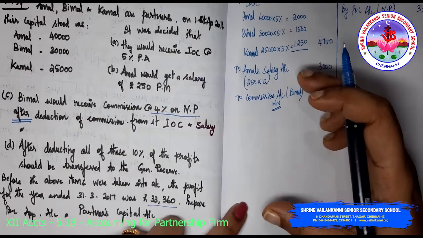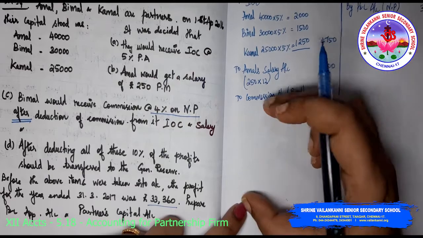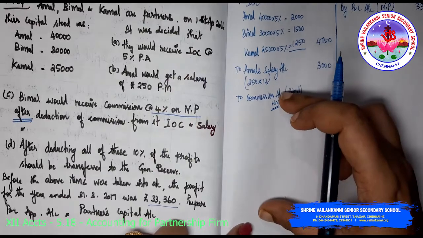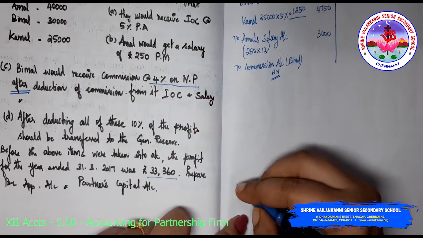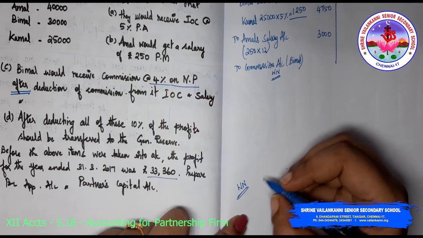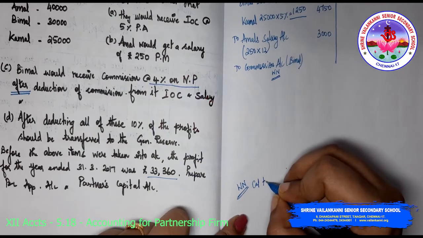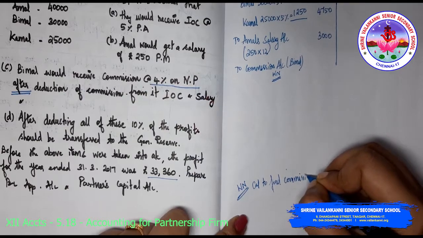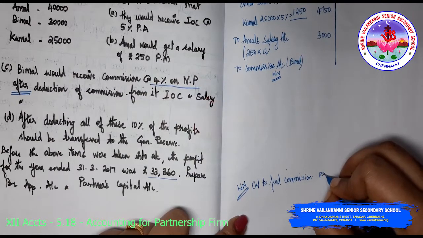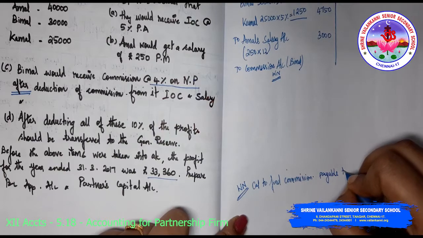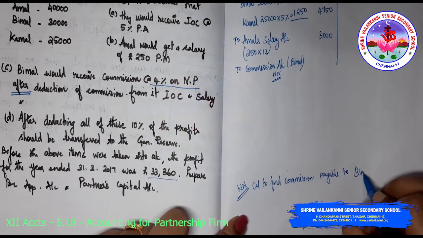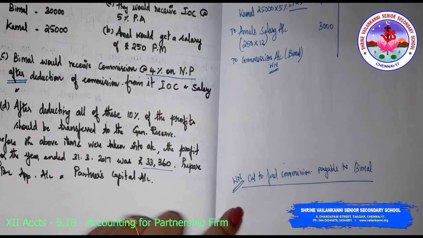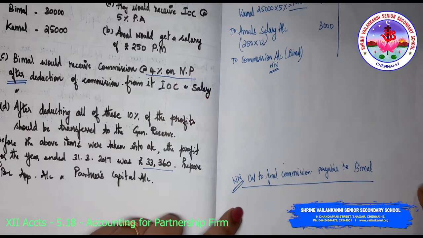So leave some space because we have general reserve and we have to write the profits that is appropriated to each partner. Okay, so leave appropriate space and working note. So working note, calculation to find commission payable to Bimal. Okay, payable to Bimal. Now what did they say?